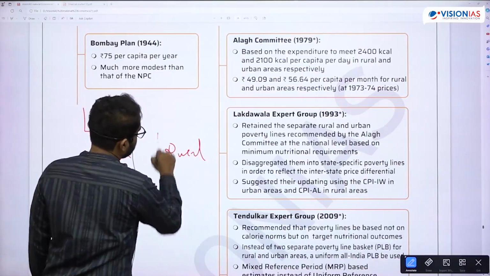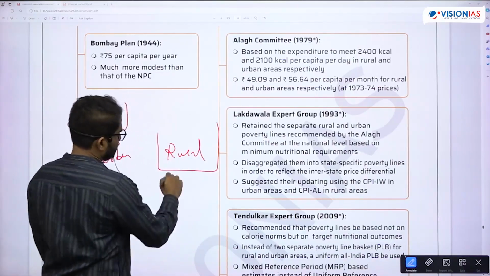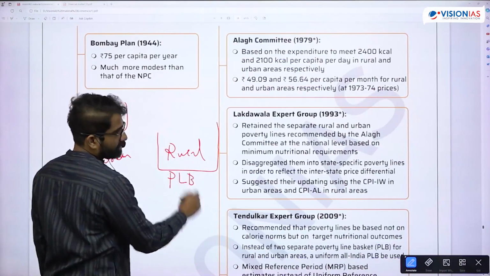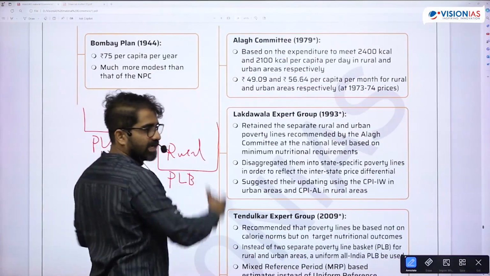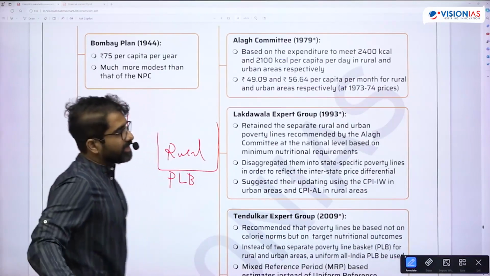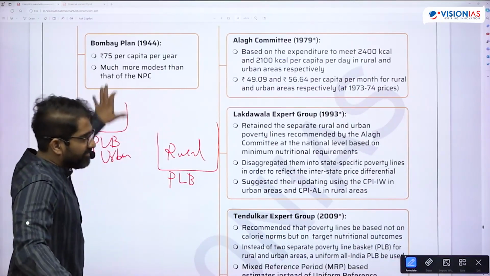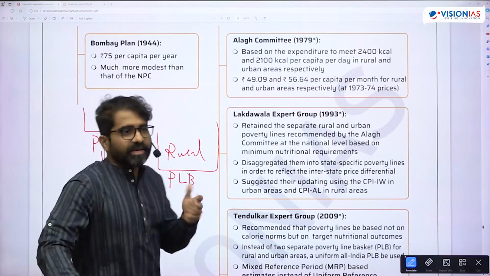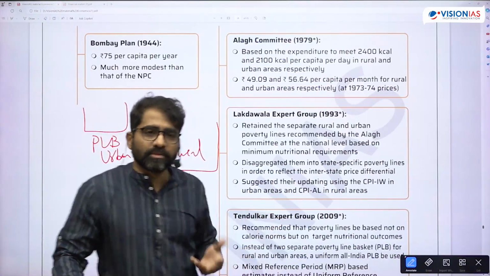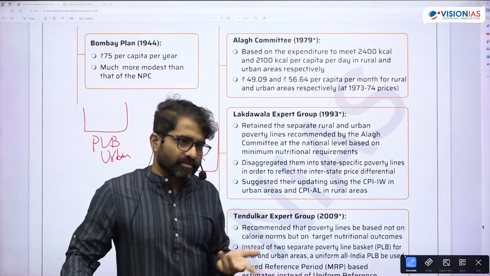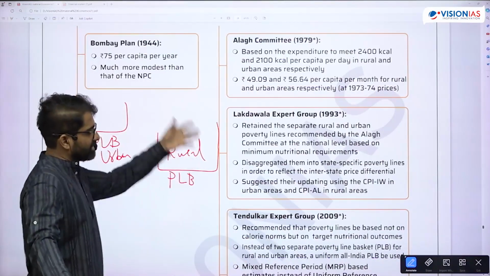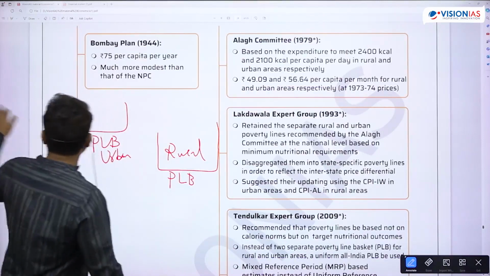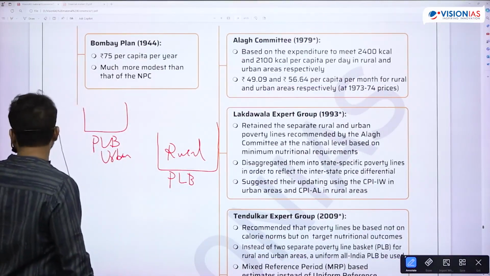So all these committees were using a different basket. For all the urban areas, I will use this basket. For all the rural areas, I'll be using this basket. Though the basket may be the same in different urban areas, the poverty line may be different because it has to be adjusted to inflation. Simple logic: inflation is different in different places, so obviously it will be different. Then the Suresh Tendulkar committee, which we take as the most standard.